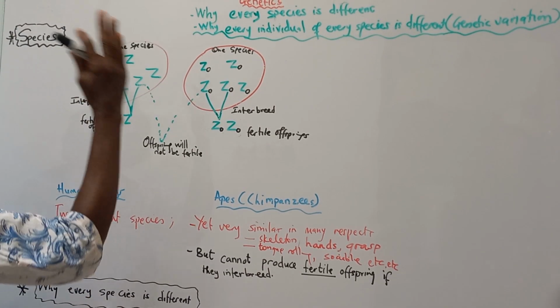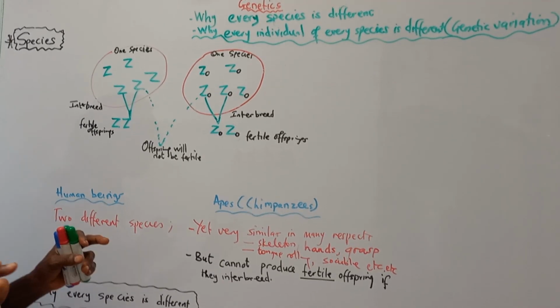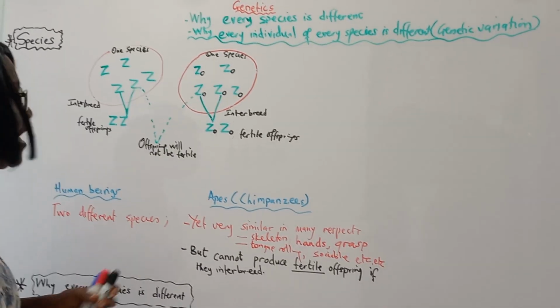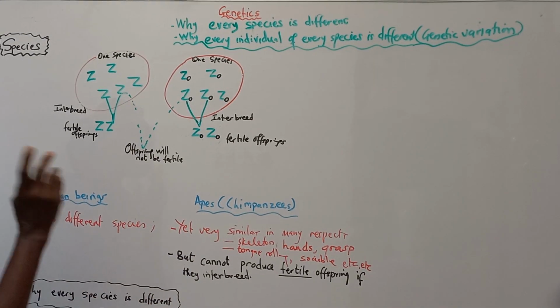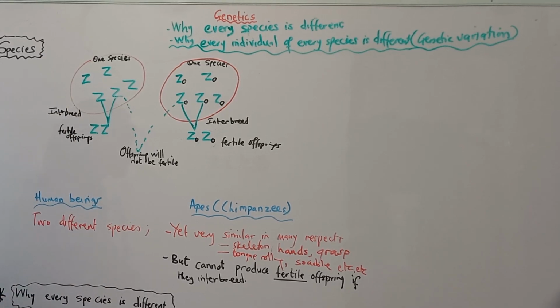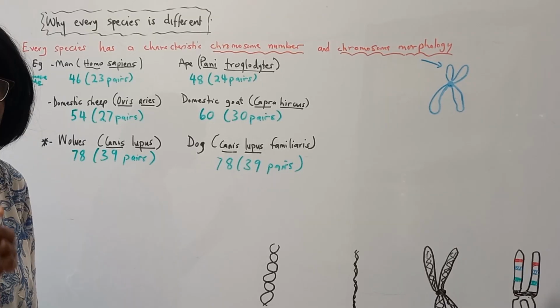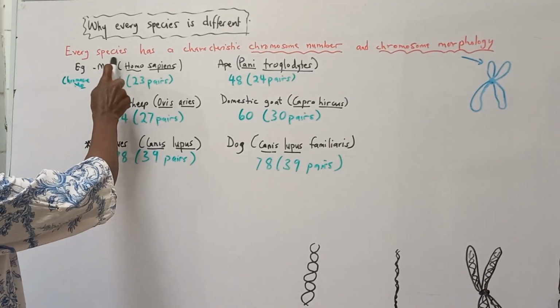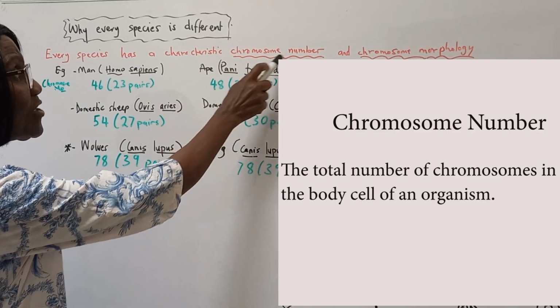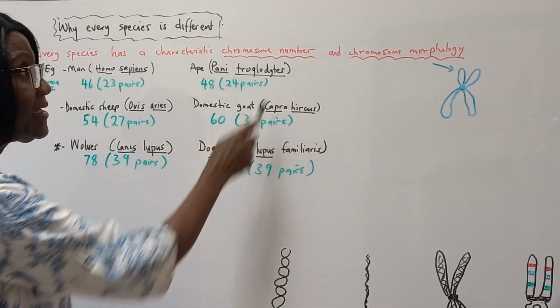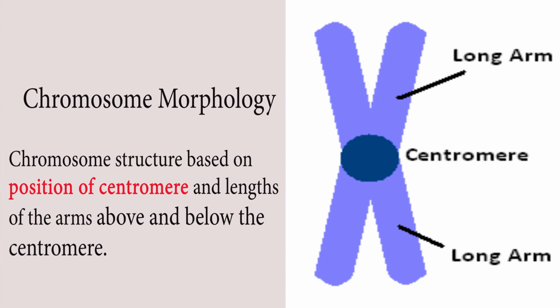This species and that species are different. They can be similar in many respects, but still different because they won't produce fertile offspring. Why? The answer is every species has a characteristic chromosome number and chromosome morphology.